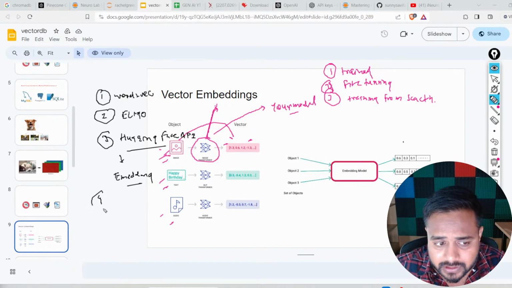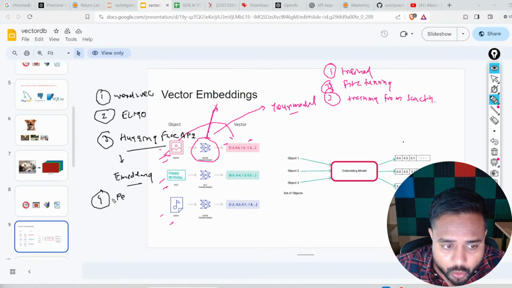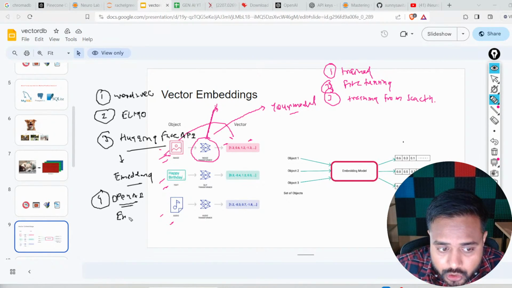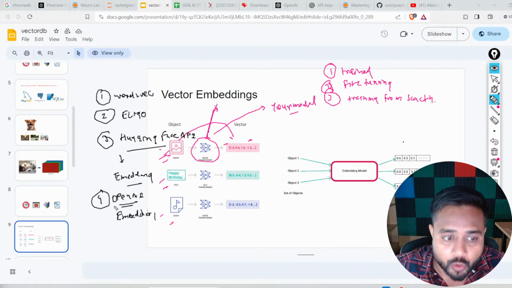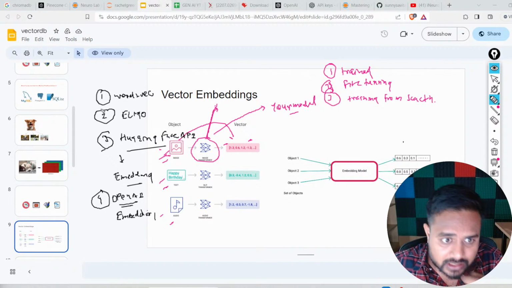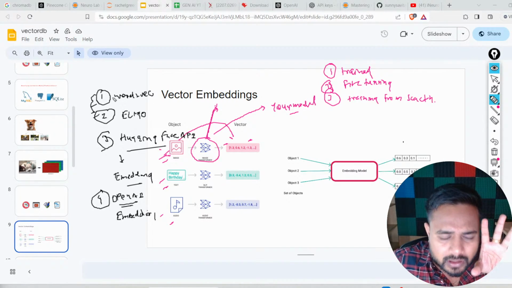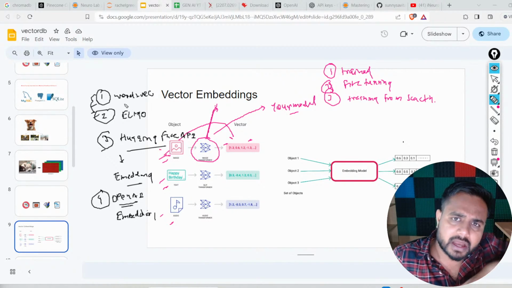The fourth one is the OpenAI API. In OpenAI itself you will find an embedding model, so there also we have an embedding. So we have Hugging Face, ELMo, Word2Vec, and various models. Here I just wrote two to three names, but there are various models.